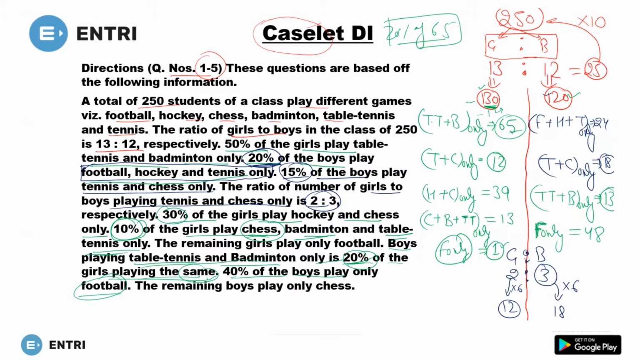So just add this 24 plus 48, that will give you 72, plus 18, that will be 90, 103, 120 minus 103. So you will get chess only. And how many boys are there? Sorry, actually 17 boys. How did you calculate? 120 minus this plus this plus this plus this 48. Whenever you add this, you will get 103. So just subtract 103 from 120, you will get 17, and those 17 are the number of boys who play chess only. Okay.